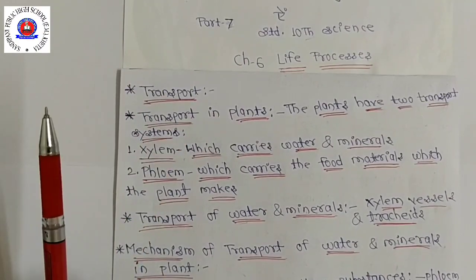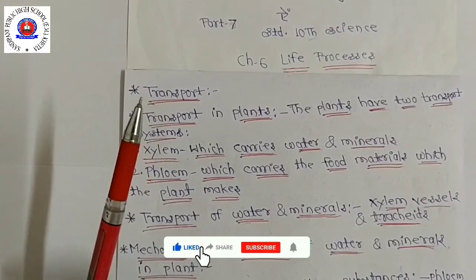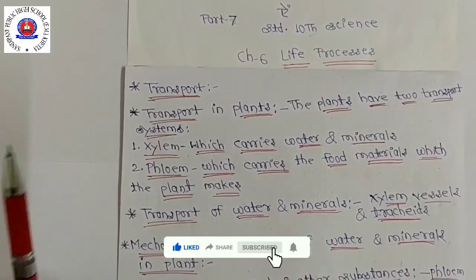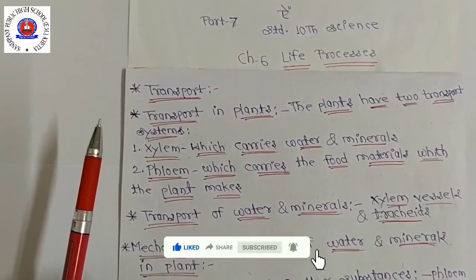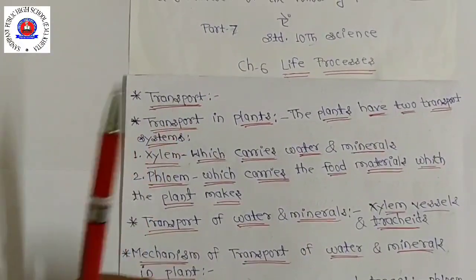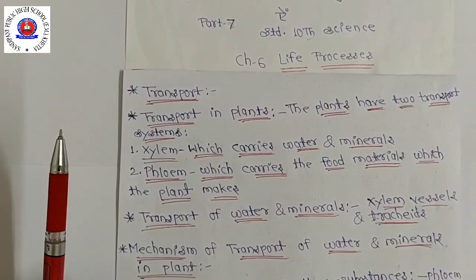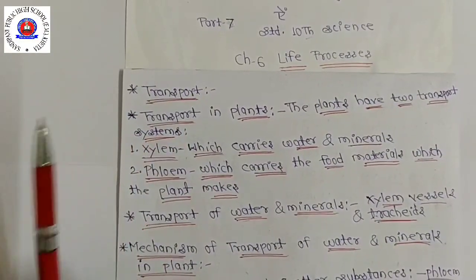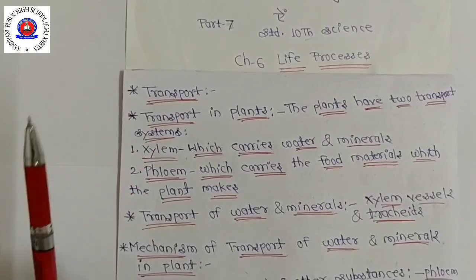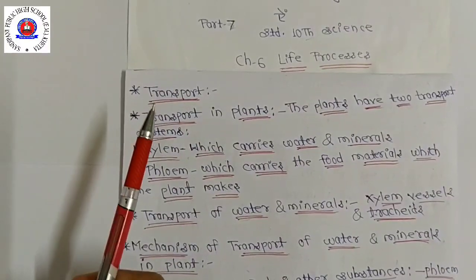The body of every organism, plant or animal, is made up of cells. A large organism has millions and millions of cells in its body. In order that the organism may be able to maintain its life and survive, all its cells must be supplied with essential substances like food, oxygen, water, etc. So some arrangement is required inside an organism which can carry the essential substances to all its parts so that they reach each and every cell of its body.